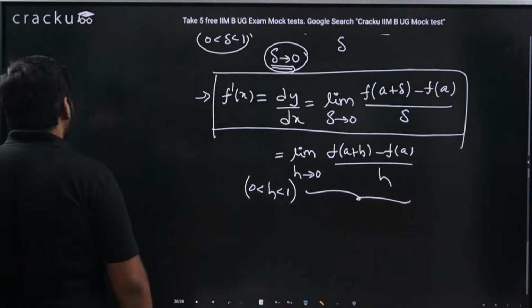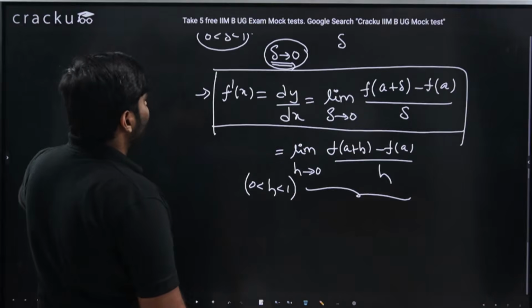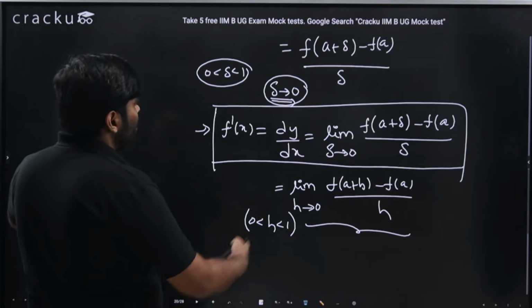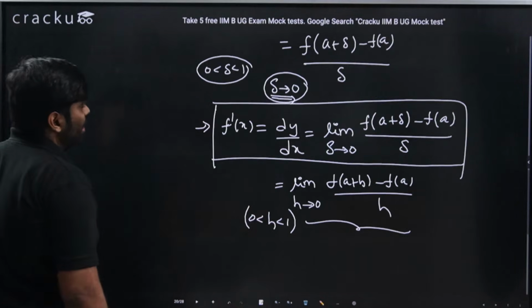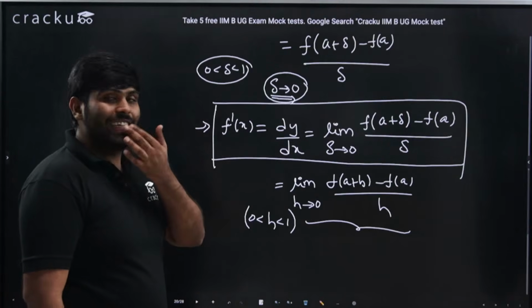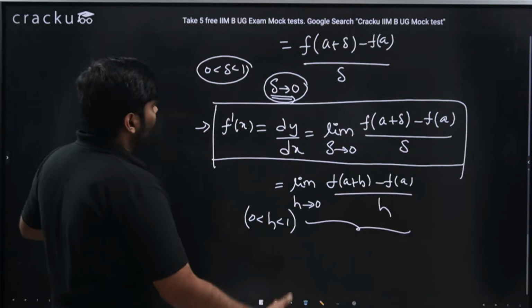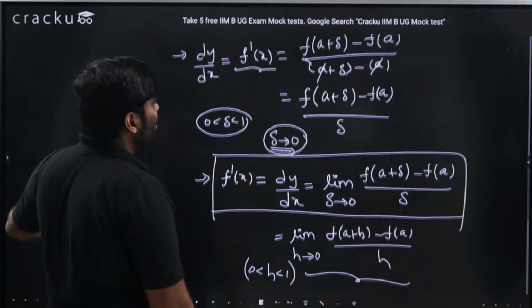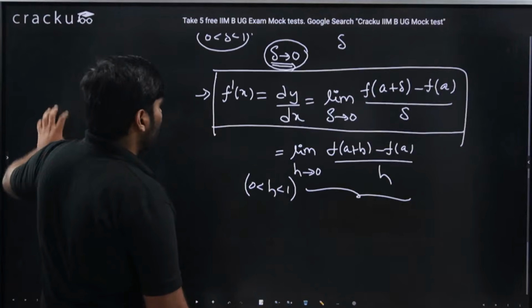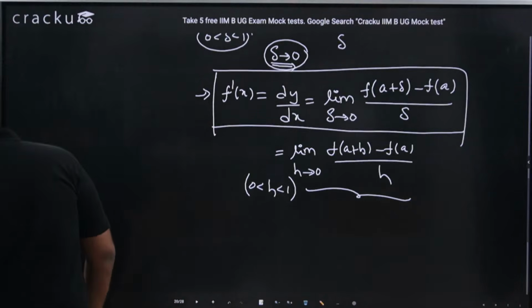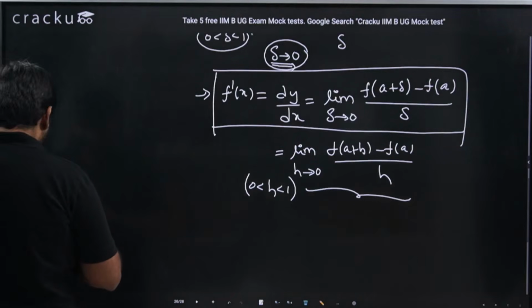Is this clear till now, guys? Please do respond, because once you understand this, we will apply it. Basically, now we will apply this derivative limit to find the derivative of a particular function at a given value. Is this clear, guys? Then I'll move forward. I need the response now.